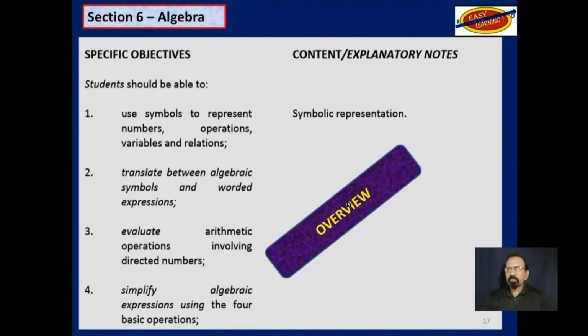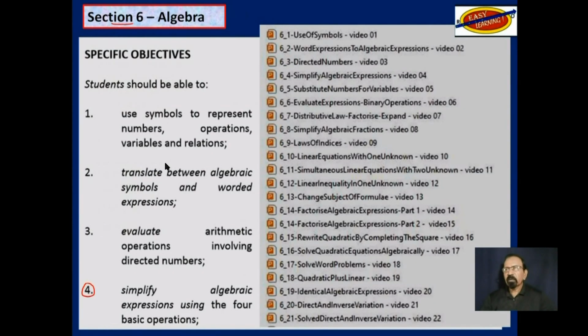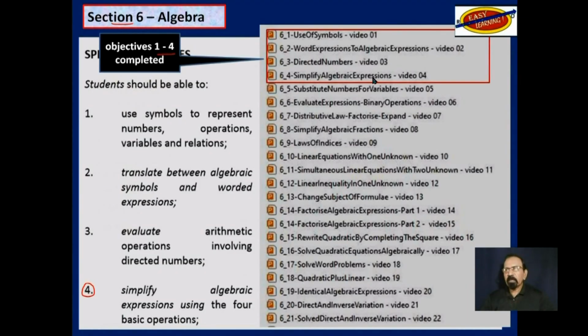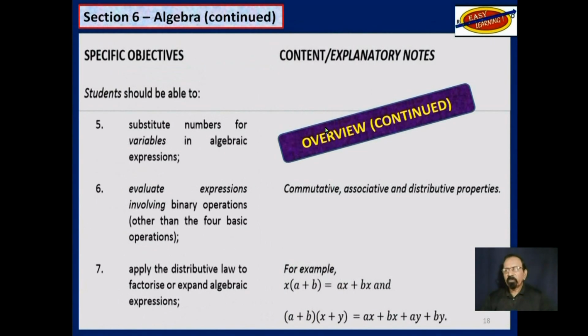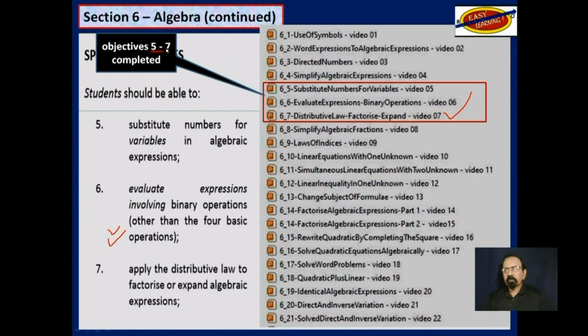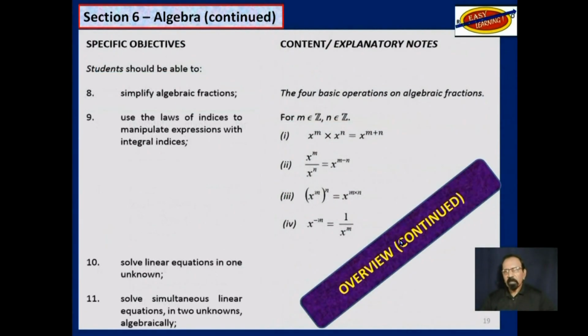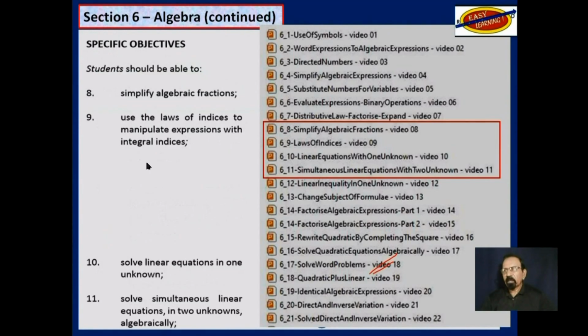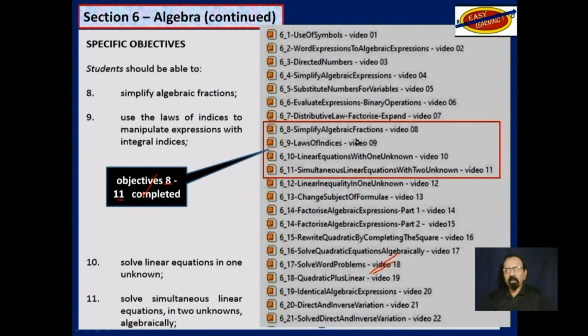Overview of Algebra Section 6. These first 4 objectives have all been completed in these 4 videos here. Continuing with the overview, these other 3 objectives have been completed in these videos over here. Objectives 5 to 7, overview, continued. These 4 objectives on this page, 8 to 11, have been completed in these 4 videos over here.